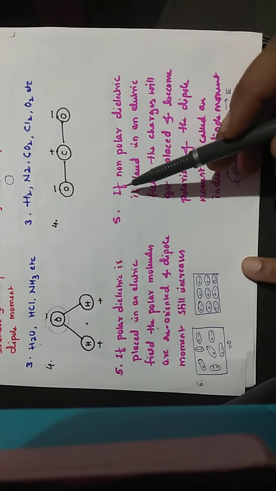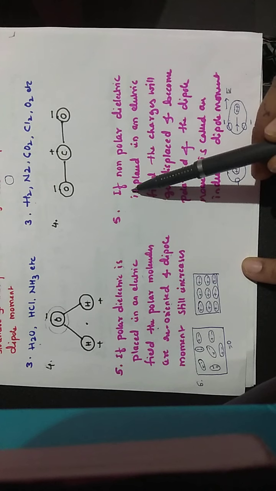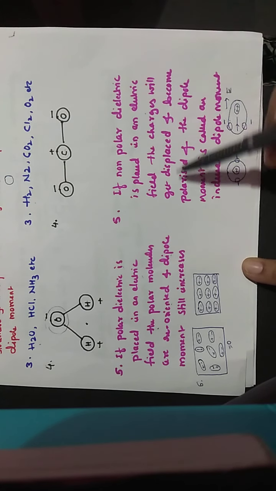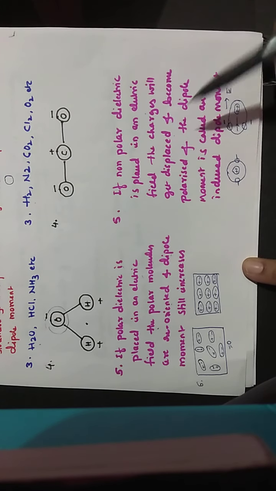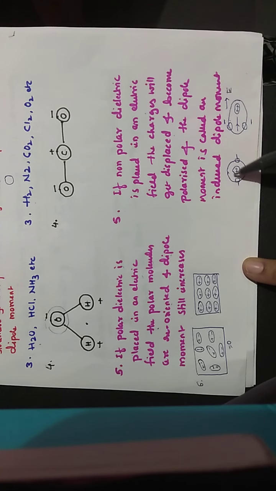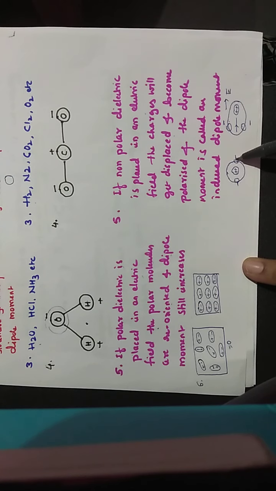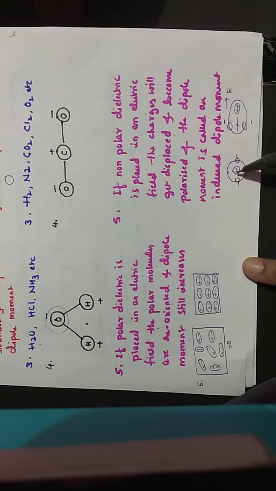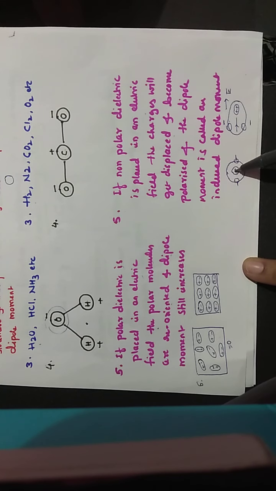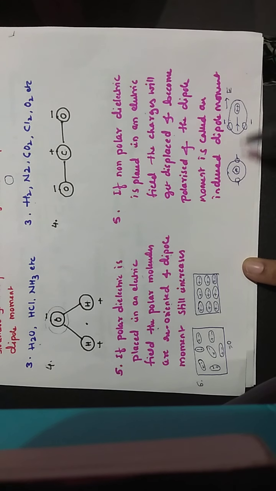But if we come to the non-polar dielectrics, when they are placed in an electric field, the charges will get displaced. If we see an example with this diagram, these two are the negative atoms and this is the net positive charge. The center of mass of these two is at this point. Now when the electric field is applied, the positive charges move to one side and the negative charges get displaced to the other side.